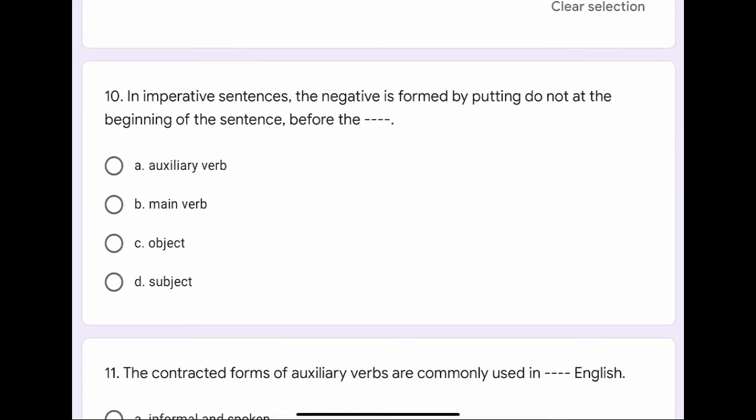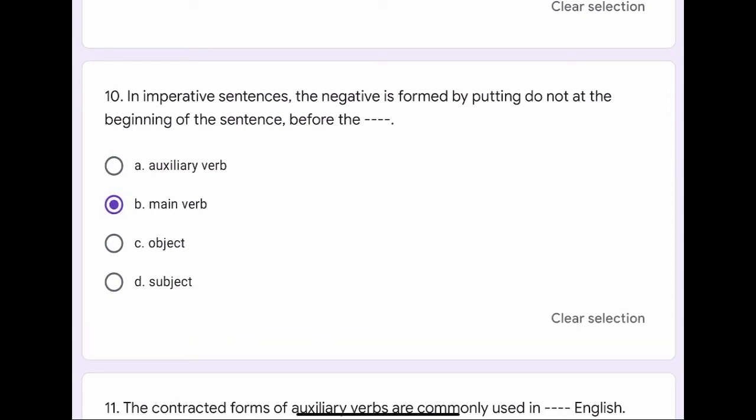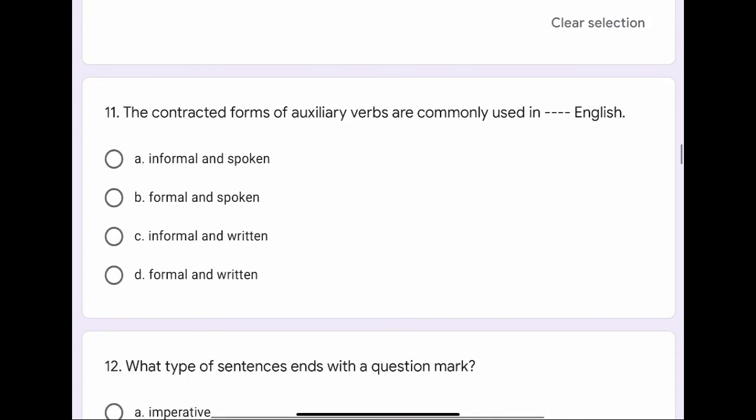Question number 10. In imperative sentences, the negative is formed by putting do not at the beginning of the sentence before the dash dash. The options are A. Auxiliary verb, B. Main verb, C. Object, or D. Subject. The correct option is B. Main verb.